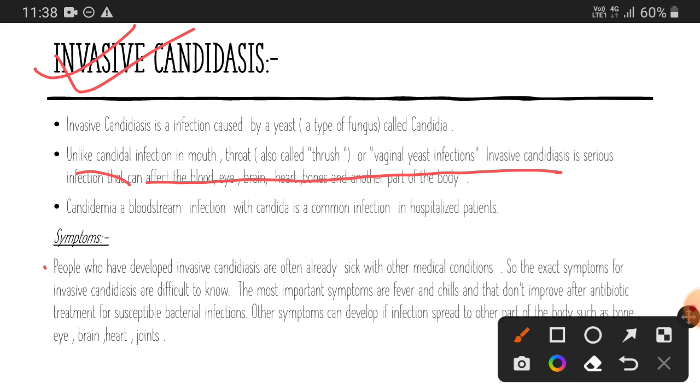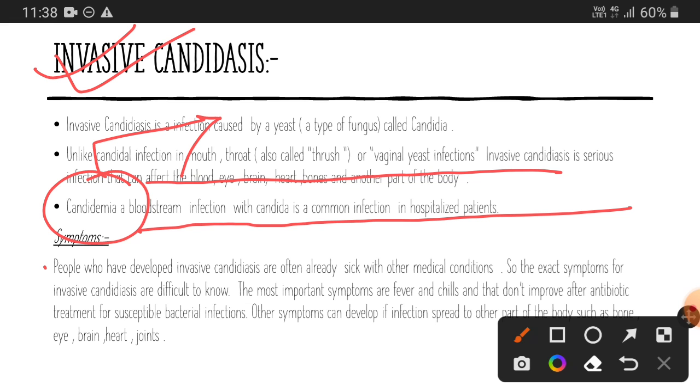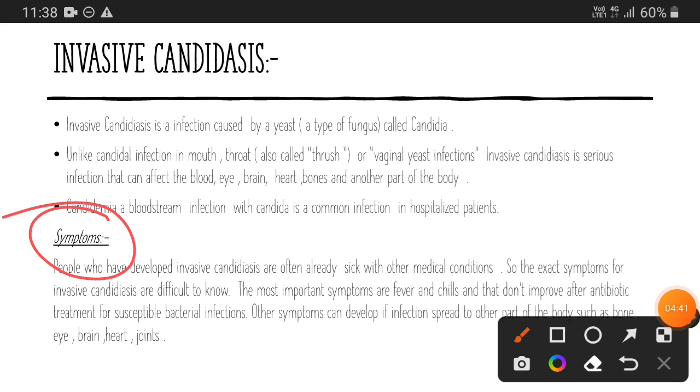The most important MCQ can be, what is candidemia? Candidemia is the infection of the bloodstream by candida and is the most common infection in hospitalized patients. So what are the symptoms of invasive candidiasis? Remember one thing, that invasive candidiasis usually develops in people who have already developed another medical condition, or in normal words, they are already sick from another kind of disease. So it is very difficult to distinguish which symptoms are specifically for invasive candidiasis.